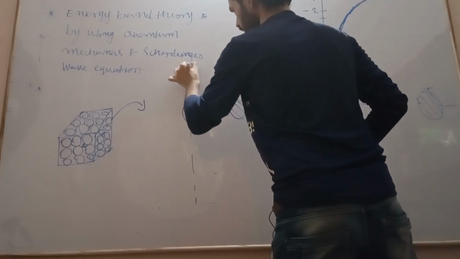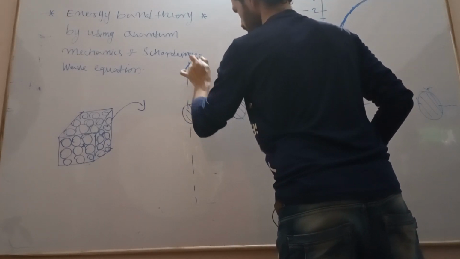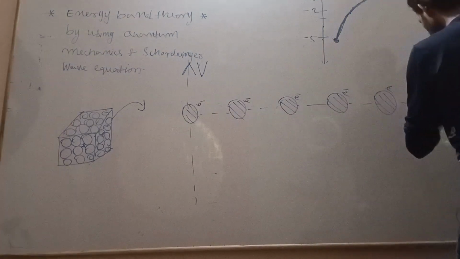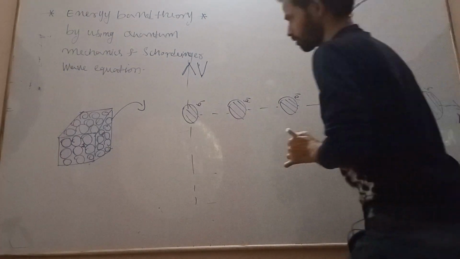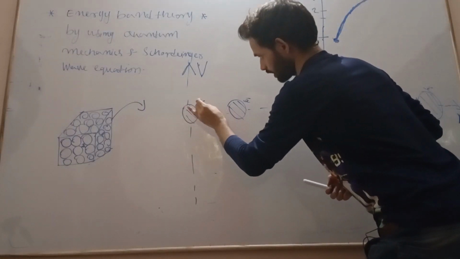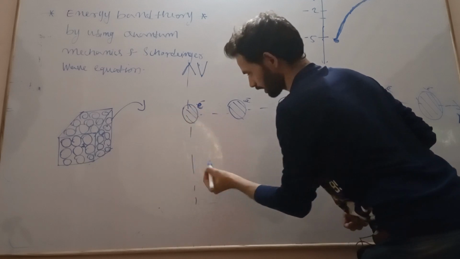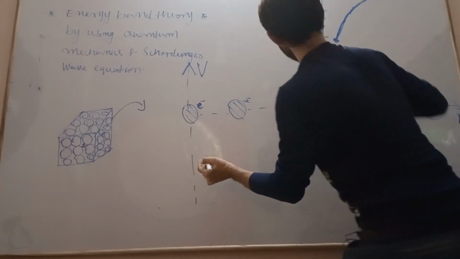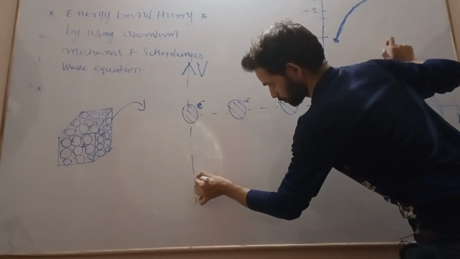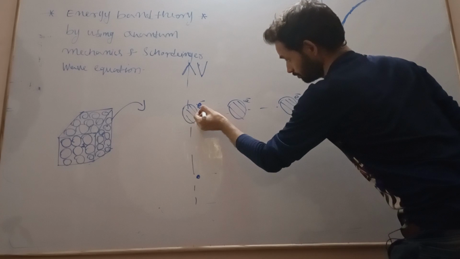Along the y-axis there is potential energy, and along the x-axis there is distance. Now see, this electron is first bound to an atom. What is nearest to the atom? What is the potential energy? Minimum potential energy, minimum.